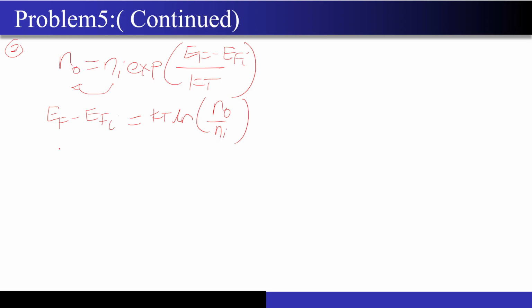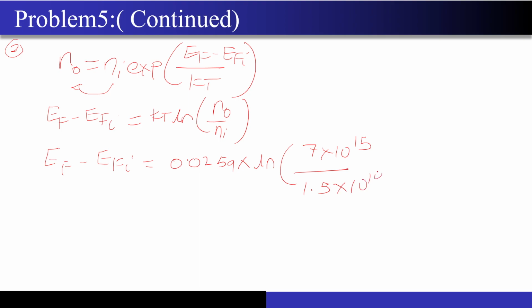So again everything has been given to me. So let's calculate each and every value. 0.0259 into log of N naught, which has been given to me in the question. It was 7 into 10 to the power 15, and Ni we know for silicon, 1.5 into 10 to the power 10, correct? So if you substitute all this, then this difference will come out to be around 0.326 electron volt.